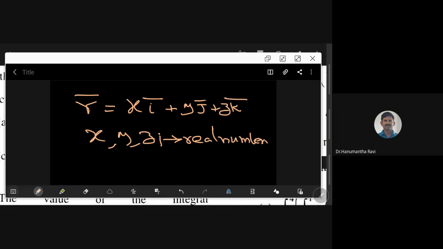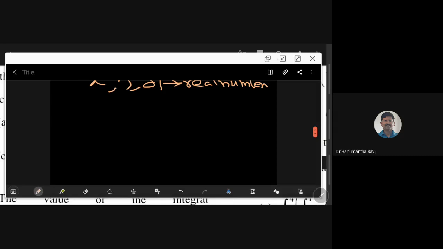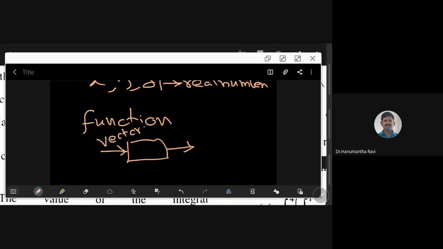Then when you are dealing with vectors, we can talk about functions here. There will naturally be an input and an output. The input is always a vector, please remember in this context.